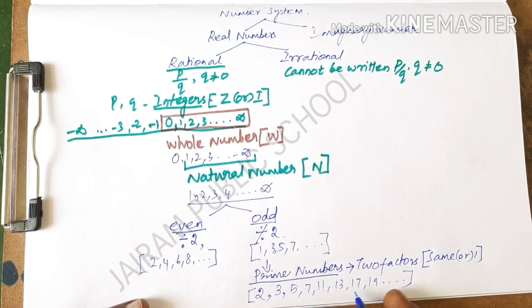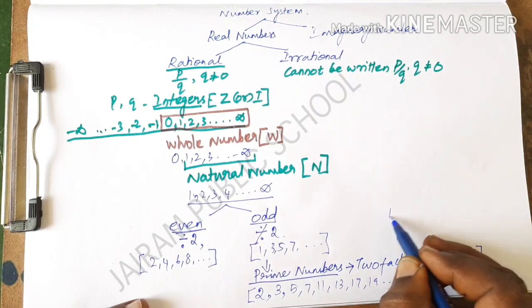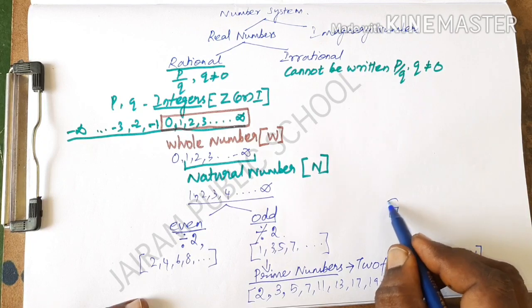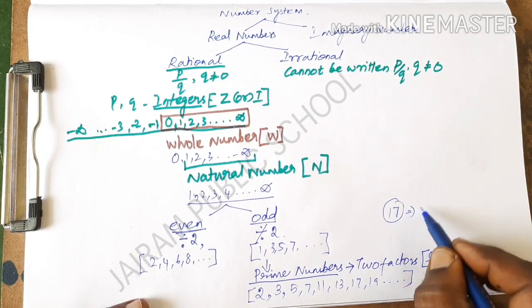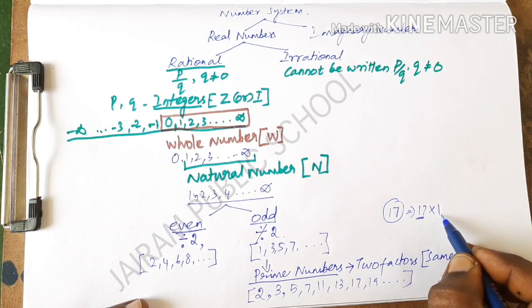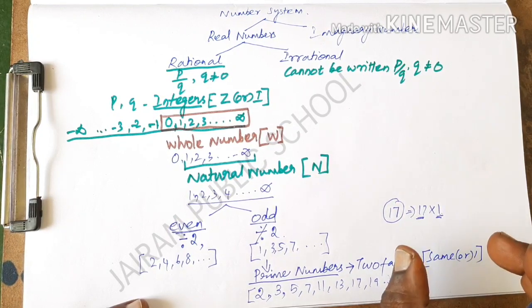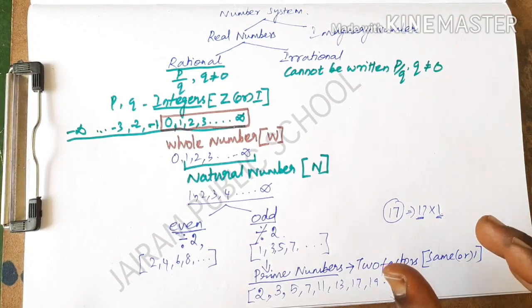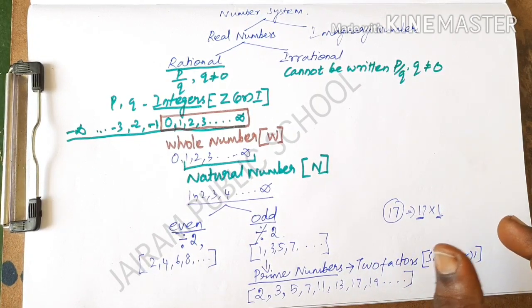For example, I am going to take one number. Here the number is 17. 17 is called a prime number because the factors of 17 are 17 and 1, that means it contains only 2 factors, 17 and 1. So this is called a prime number, and this is the general form of these types of number system.